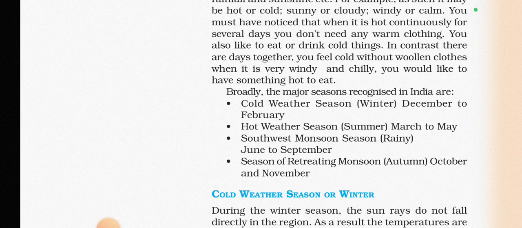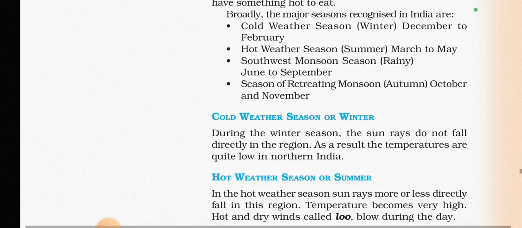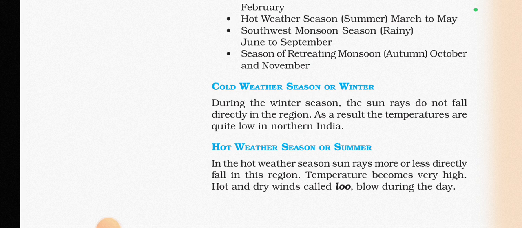The third is the southwest monsoon season, generally referred to as the rainy season, from June to September. The fourth is the season of retreating monsoon, also referred to as autumn, from October and November. Now let's read about each of them in a little detail.